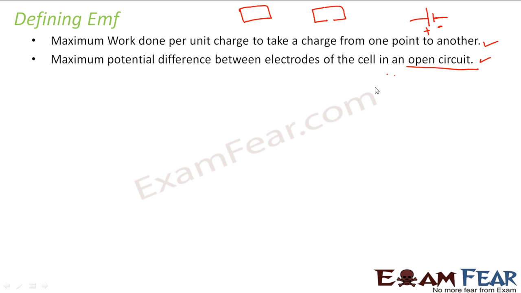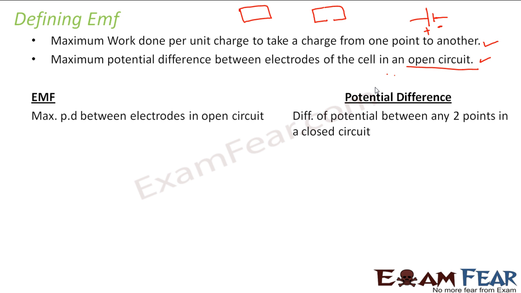So how is EMF different from potential difference? Because we often talk of potential difference between 2 points in a circuit. We often say that the potential difference across this resistor is 2 volts and things like that, right? So how does EMF vary from potential difference? The most important point here is when I talk of EMF, I always refer to an open circuit.